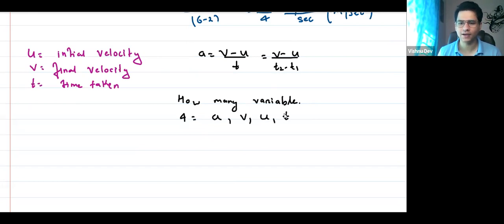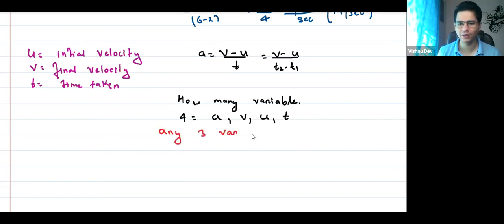Anyone have any doubt in this? Now, if I want to make a question, suppose I'm a teacher who wants to make a problem based on this, what can I do? Think about it step by step, from a teacher's point of view. How to make a problem out of this concept? Can I say, I will give any three variable values